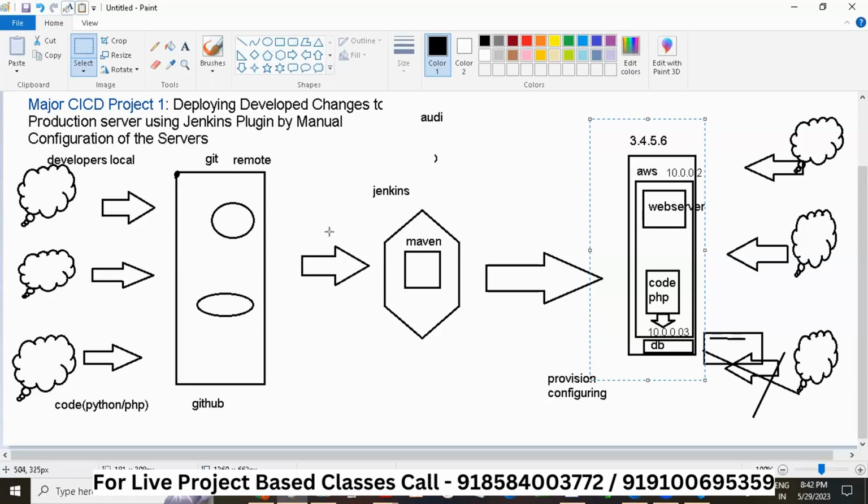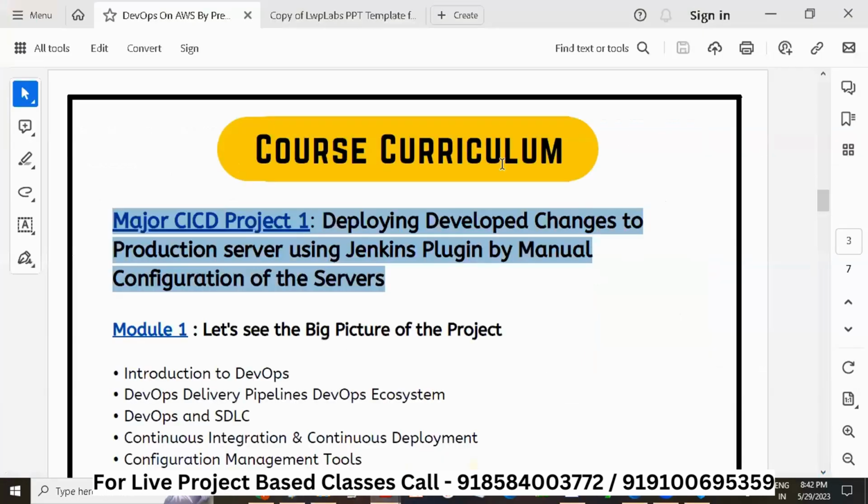This is why this course curriculum has been designed this way, as you can see. We have taken a lot of time and a lot of pain to design this course curriculum for you, so that you can make use of it, implement it yourself, and do these projects very carefully.